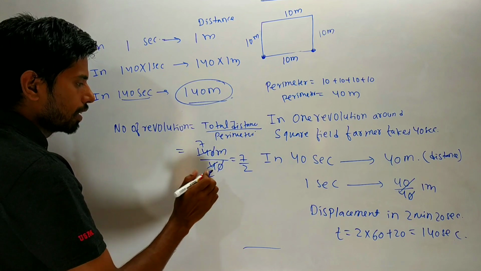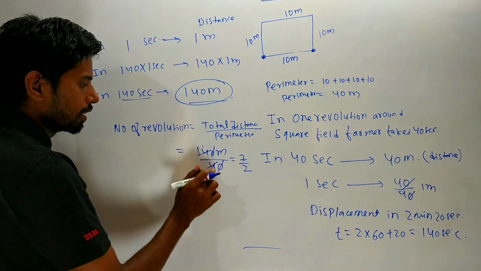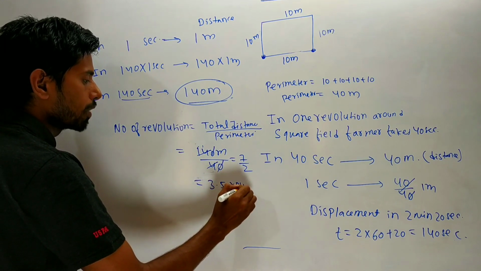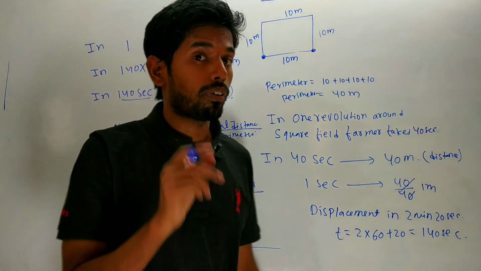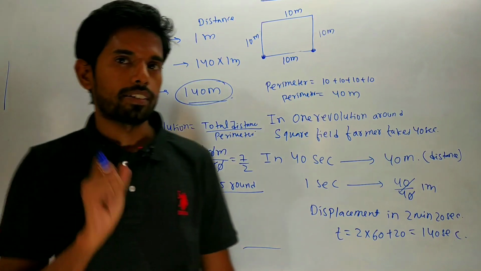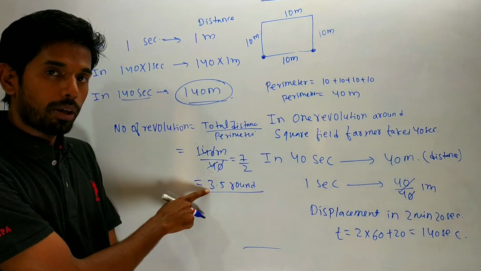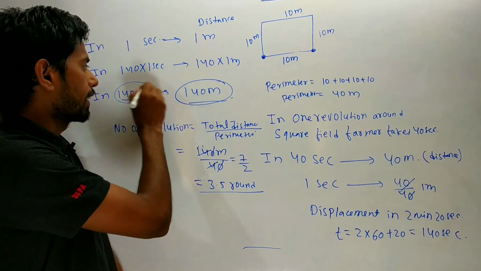You will get 3.5, that is 3.5 round. What is the meaning of this 3.5 round? Means farmer covers 3.5 round in 140 second. Farmer covers 3.5 round in 140 second.